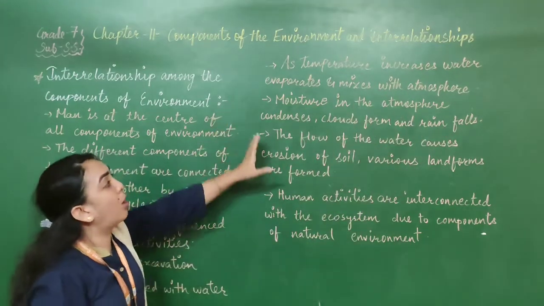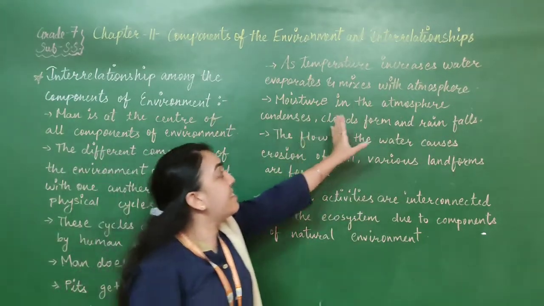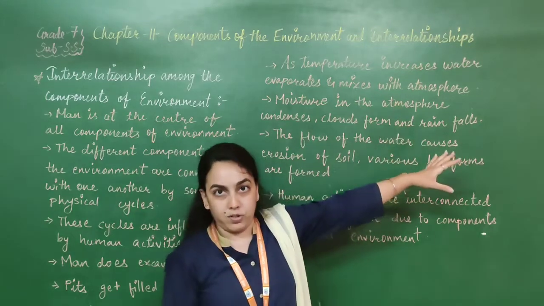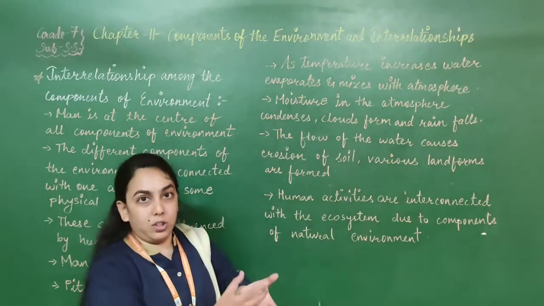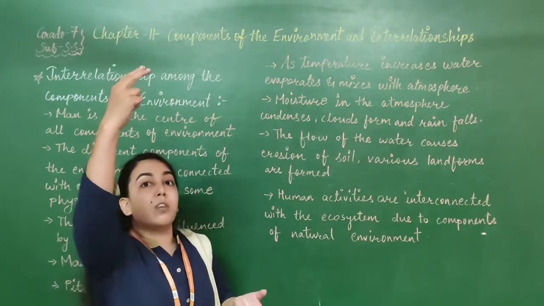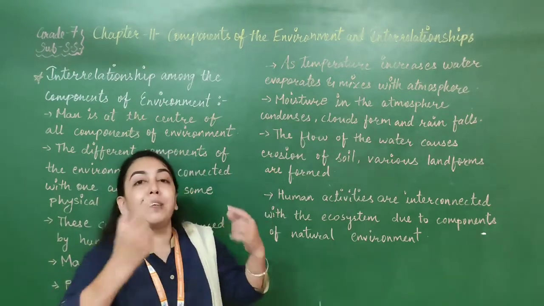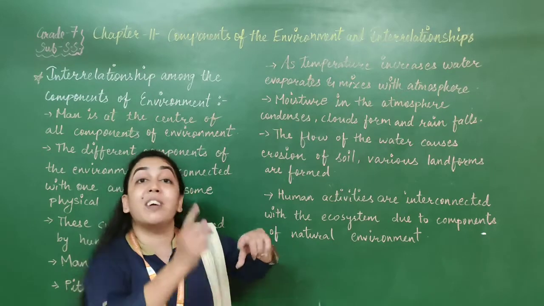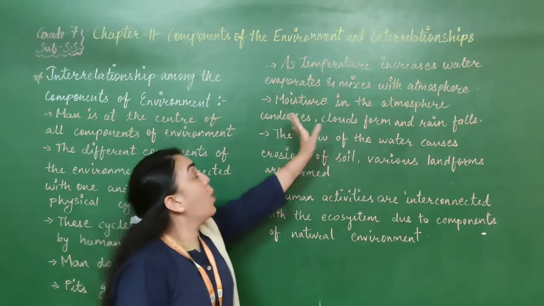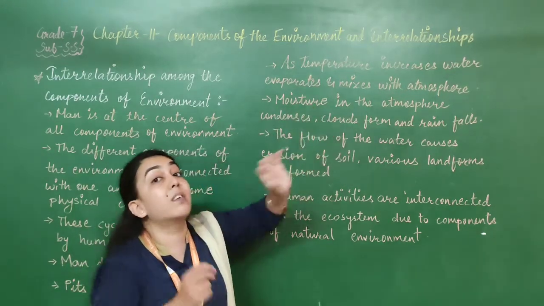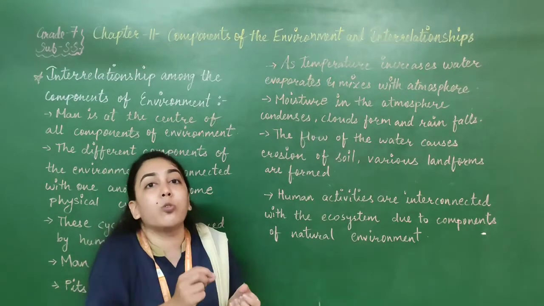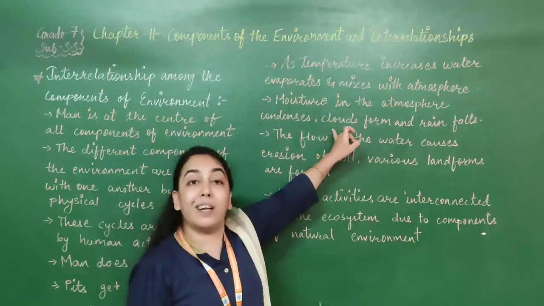Then what will happen? Moisture in the atmosphere condenses, clouds form and rain falls. When the water is evaporated and becomes water vapor in the air, that moisture in the atmosphere will condense, means it will cool down, and slowly it will form clouds.